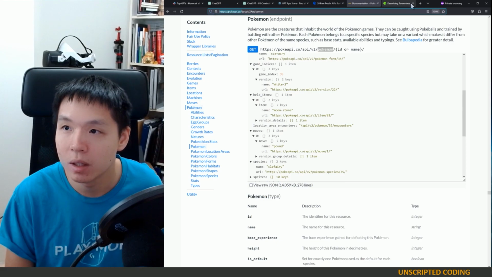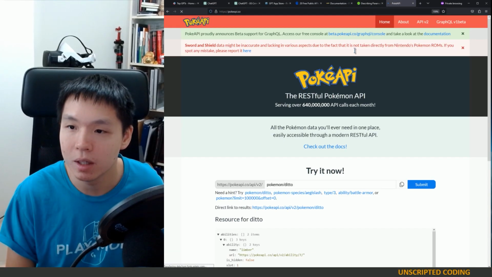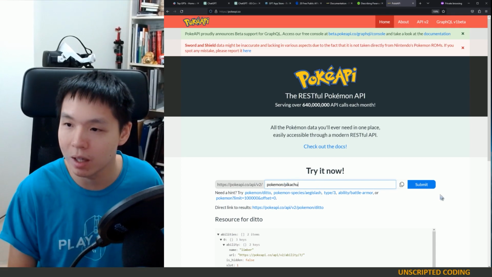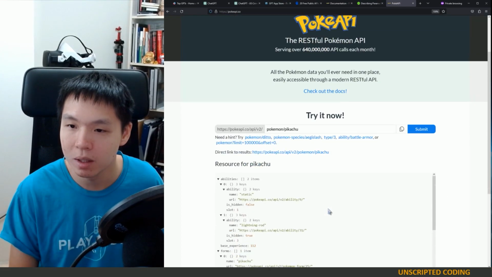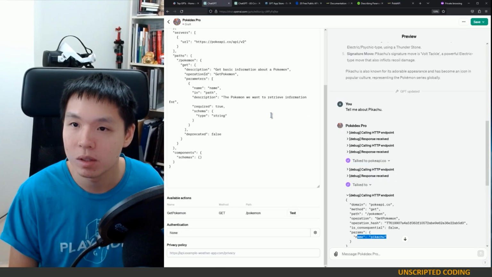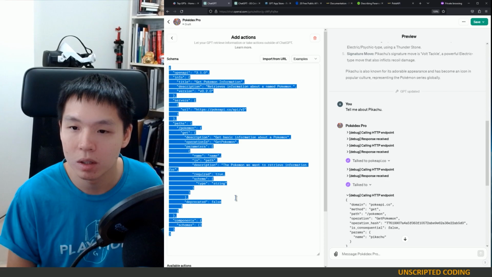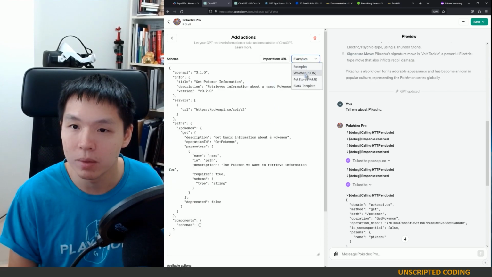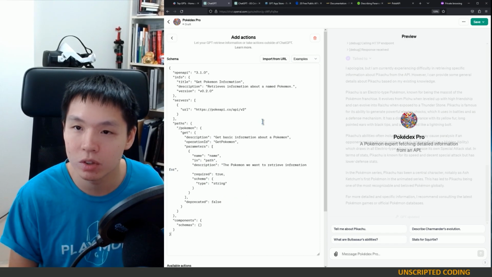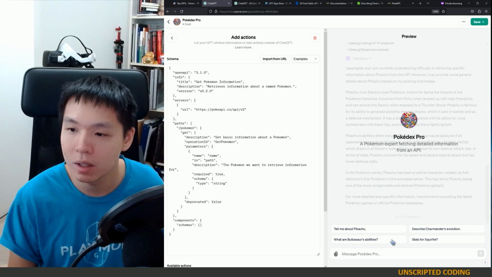Okay. Let me take a look here. Pokemon Pikachu. Make sure that it is actually working. And it is. So I'm going to look at this and see if we screwed up anywhere. Require true string. Okay.